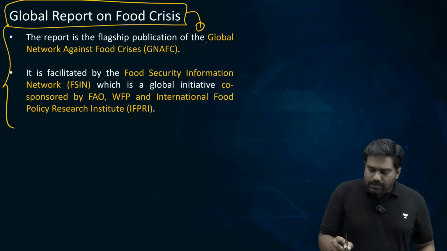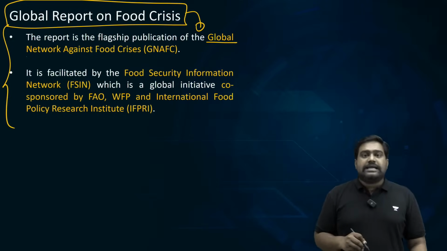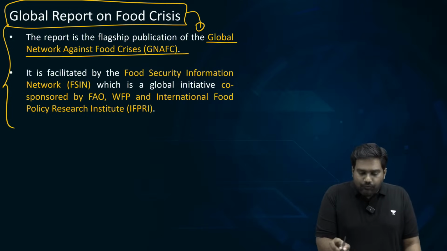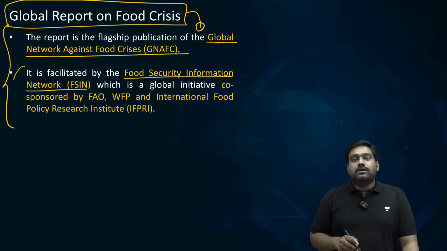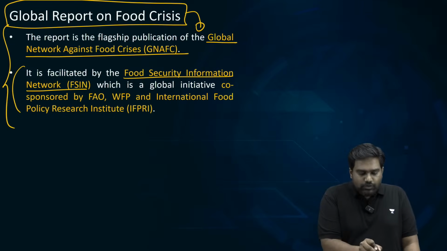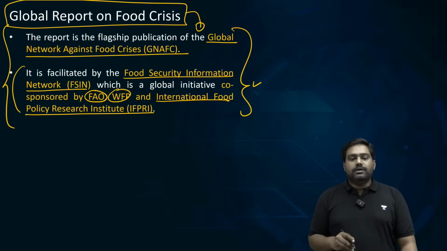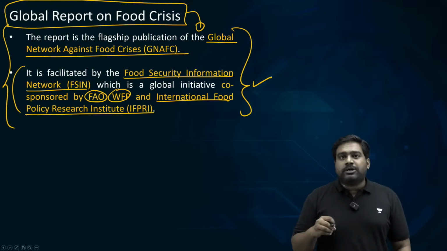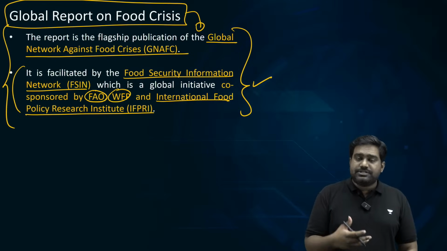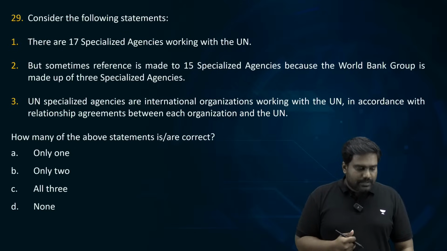It is brought out through the Global Network Against Food Crises by the Food Security Information Network, which is co-sponsored by Food Agriculture Organization, World Food Programme, and International Food Policy Research Institute. So knowing about these important reports published by the organizations is also very important.